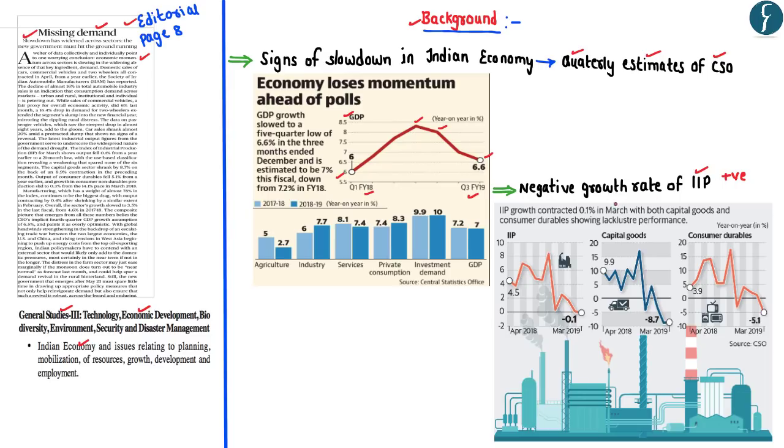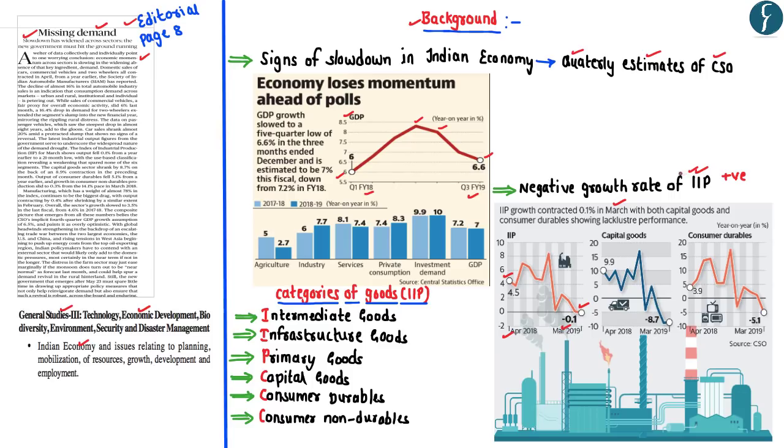However, if you look at the IIP for the month of March, the IIP has now got reduced to minus 0.1%, which means to say that there is contraction in the production of industrial goods. So if you look at the trends in the index of industrial production, the IIP, which was at around 4.5% at the start of the financial year 2018, has now dropped down to around minus 0.1%.